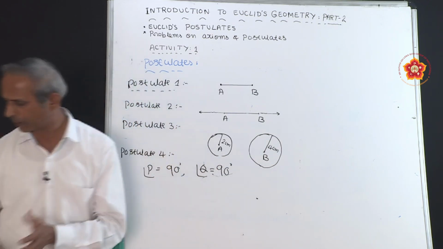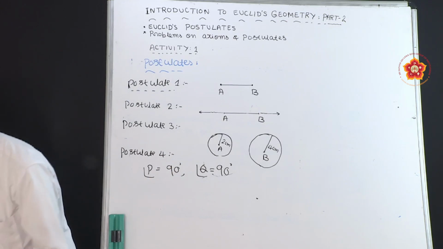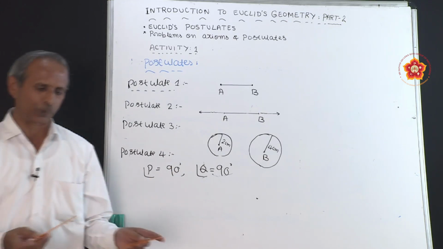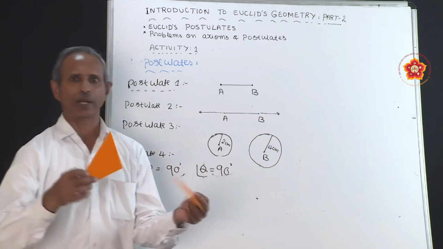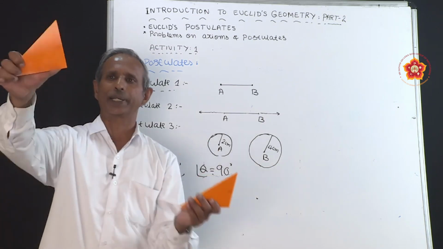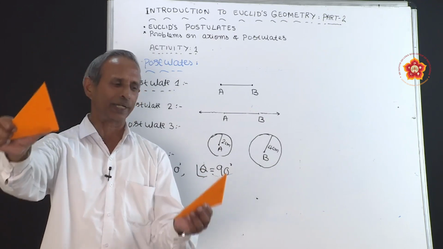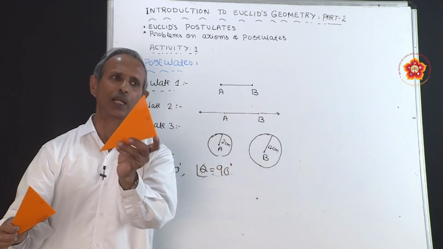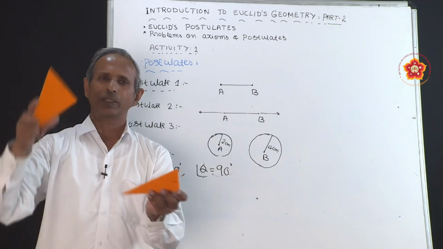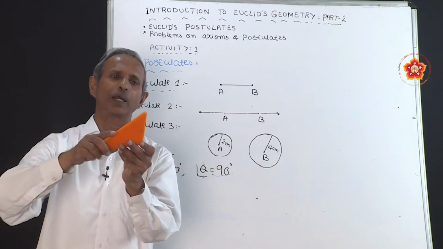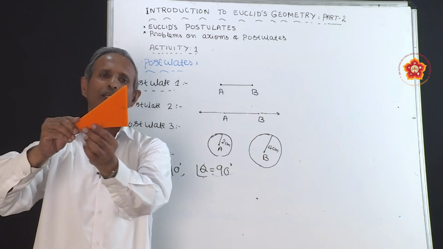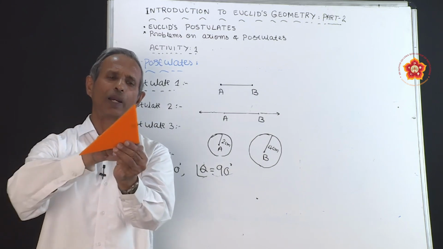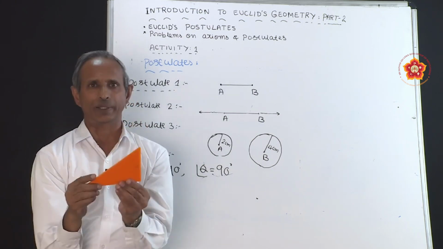Now we are taking two triangles. This angle on the right side is 90 degrees, and this angle on the left side is also 90 degrees. When these two triangles are kept one upon the other, they will coincide. Therefore, it confirms that all right angles are equal to one another.